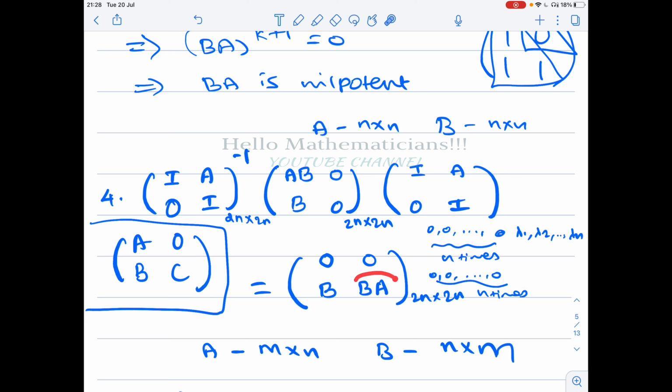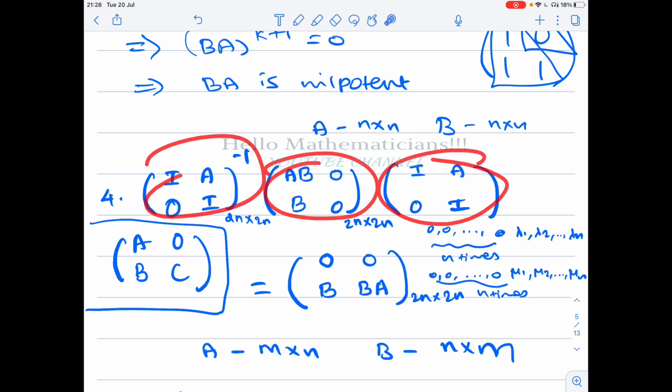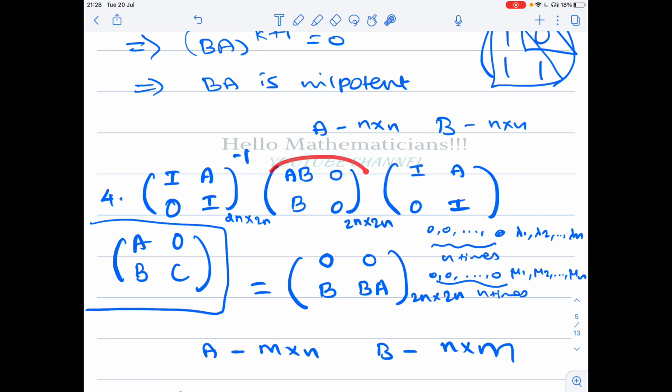Similarly, let the eigenvalues of BA be mu 1, mu 2, etc., mu n. Now these two are similar matrices, because if you conjugate this matrix by this matrix, you get this matrix. Therefore these two matrices have the same eigenvalues.